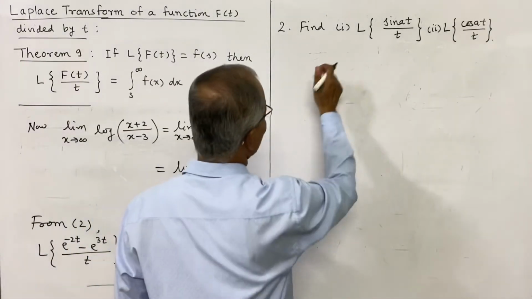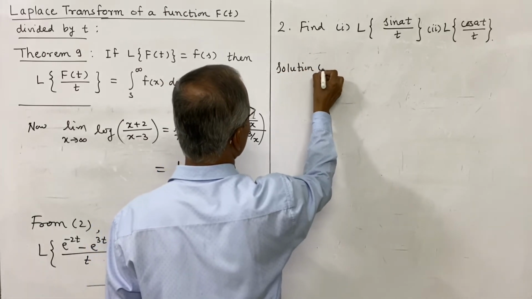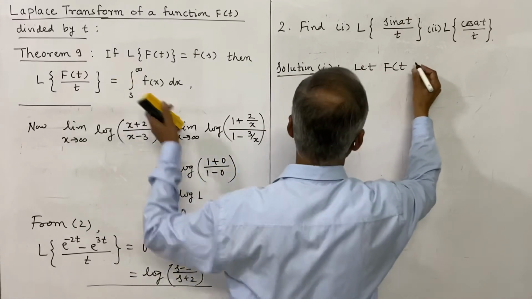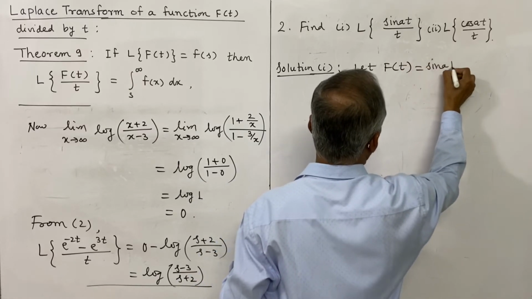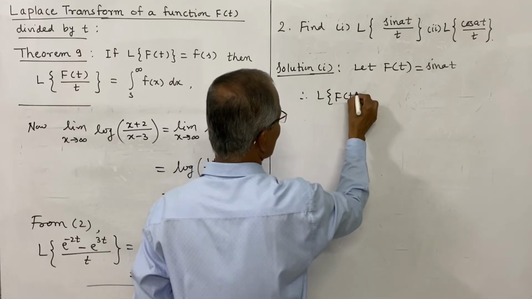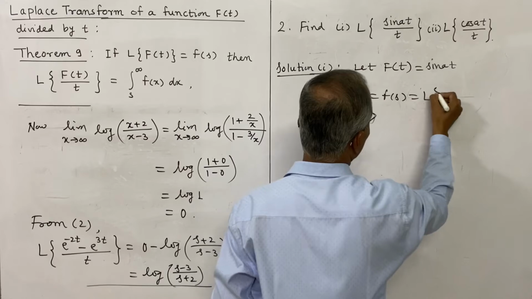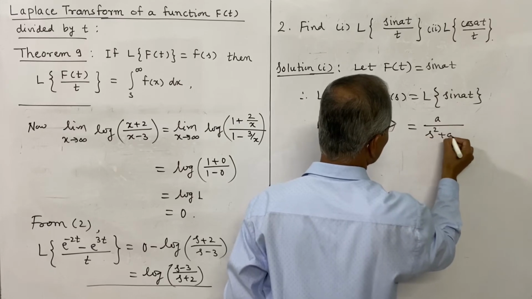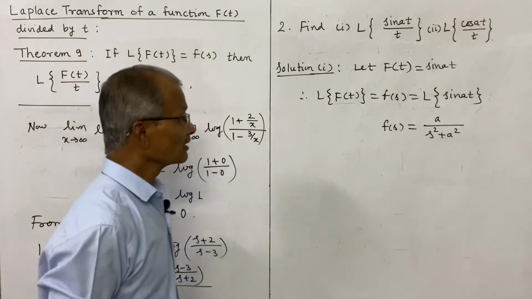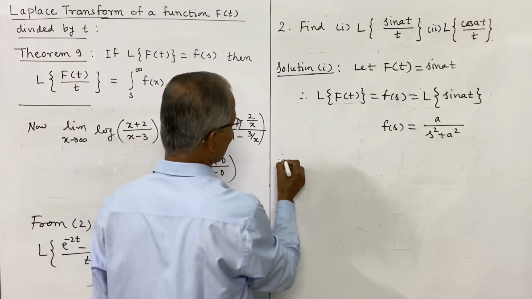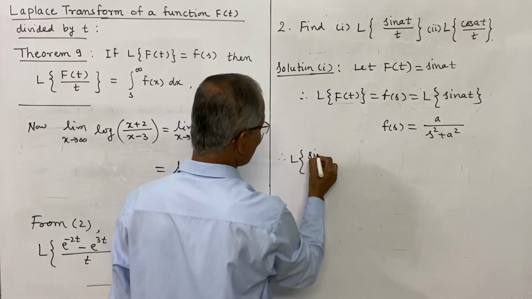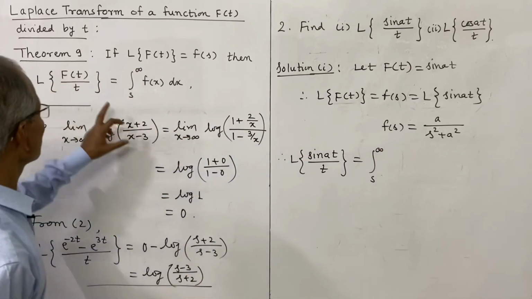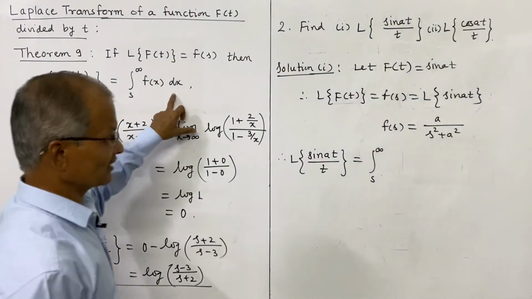Now we shall consider the first solution first. Here let f of t, we use the same theorem, and therefore f of t is sin at, and therefore L of f of t is F of s, that is the Laplace transform of sin at, which by the direct formula is a divided by (s squared plus a squared), which is F of s. Thus by the theorem, the Laplace transform of sin at divided by t will be equal to the integral from s to infinity of F of x dx.